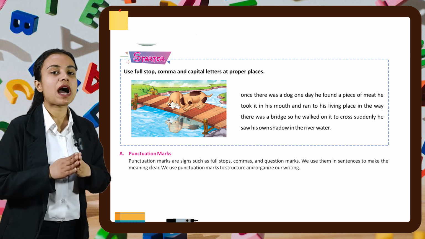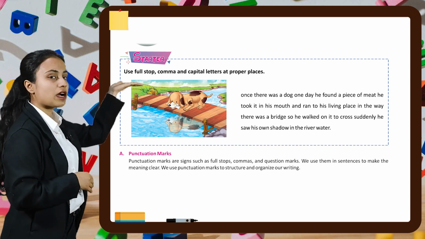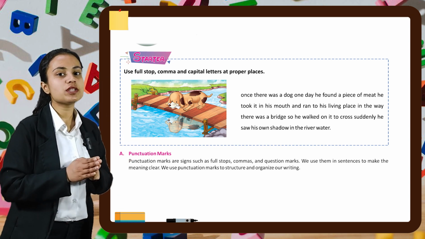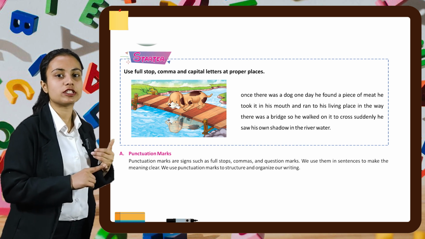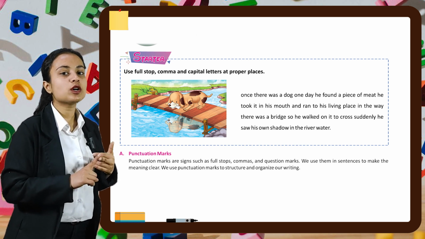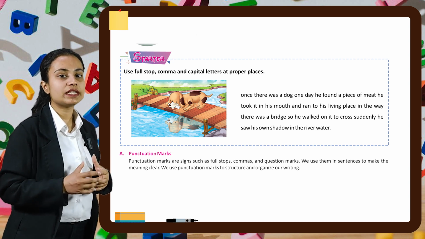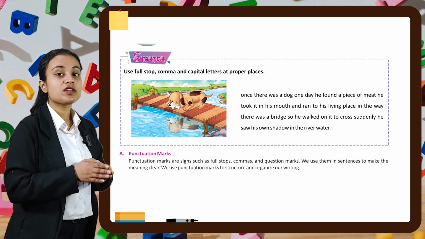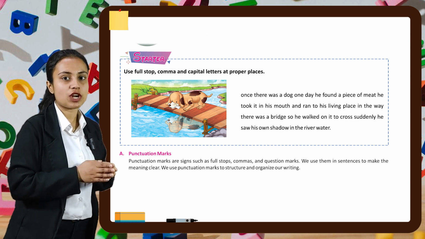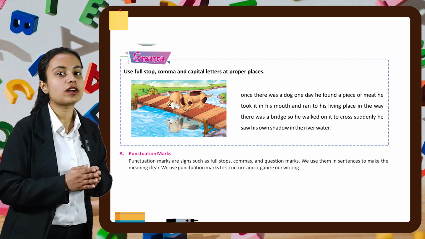So let's start with part A, that is with the definition of punctuation marks. Punctuation marks are signs such as full stop, commas and question marks. We use them in sentences to make the sentence meaning clear. We use punctuation marks to structure and organize our writing.